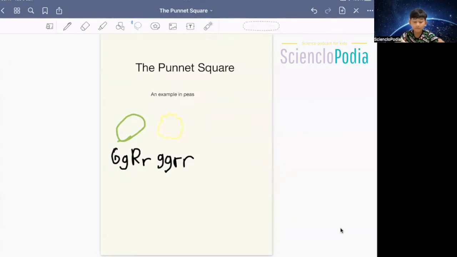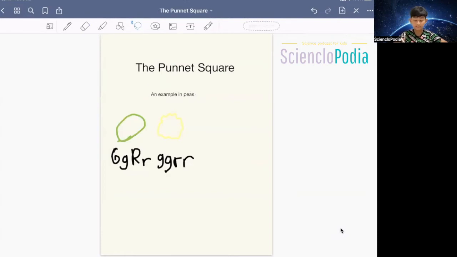So you might ask yourself, what even is the Punnett Square? It's really simple. The Punnett Square is basically just a grid that shows all the possibilities of offspring from plants, animals, humans, basically anything that reproduces, which is life. And here I have an example in peas.